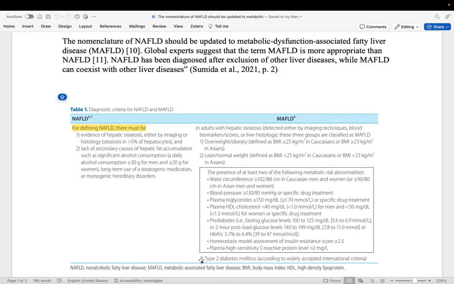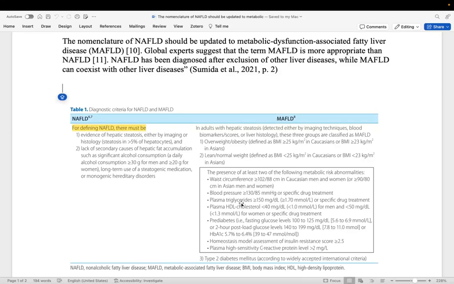And the third criterion is having diabetes mellitus. So in summary, when a person has hepatic steatosis and one of these three criteria, then they can be called as having MAFLD.